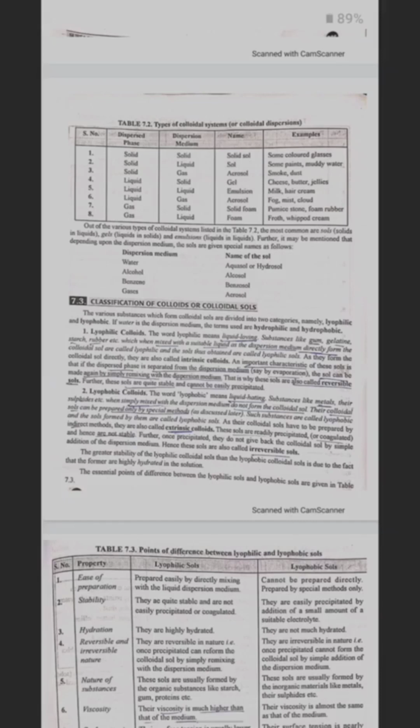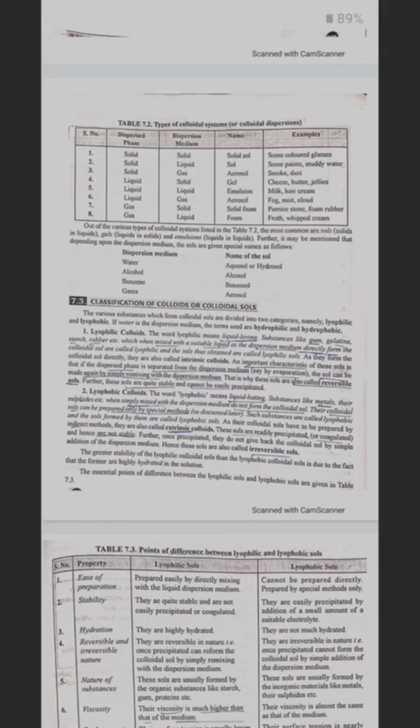Classification of colloids or colloidal sols. The various substances which form colloidal sols are divided into two categories, namely lyophilic or lyophobic. If water is the dispersion medium, the terms used are hydrophilic or hydrophobic. Lyophilic colloids. The word lyophilic means liquid loving.